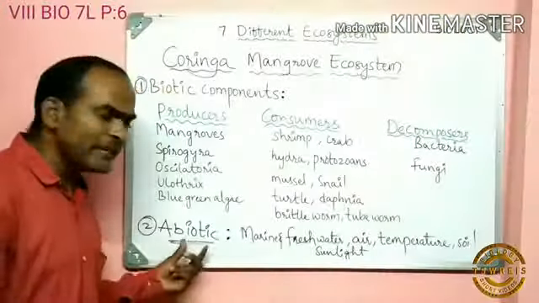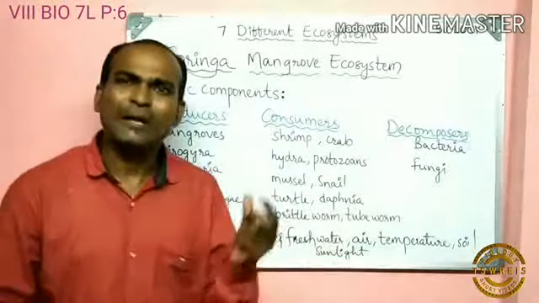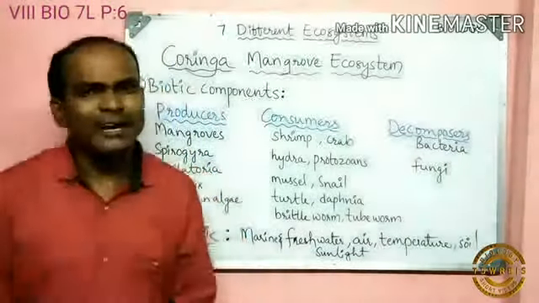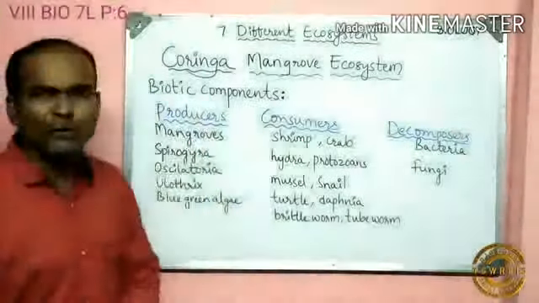Not only these biotic components, abiotic components also interact in the Coringa ecosystem. Abiotic components like fresh water and marine water, air, temperature, soil and sunlight interact with the biotic components in the Coringa ecosystem.